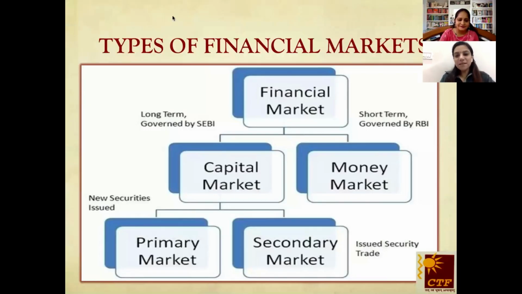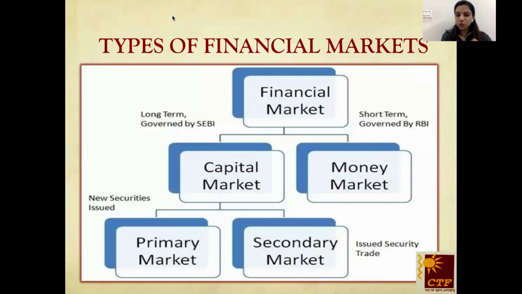So the next topic is the types of financial markets, which we have to cover in this whole chapter. We can divide a financial market into two types: capital market and money market. Capital markets deal in long-term securities and are governed by SEBI, and the money market deals in short-term instruments or securities which are governed by RBI. Capital market is further divided into two: primary market and secondary market. Primary market is also known as the new securities market, and secondary market is also known as the second-hand market, where existing securities transactions take place. So we'll be discussing each and every type of market one by one.